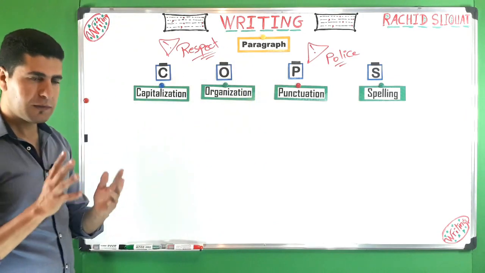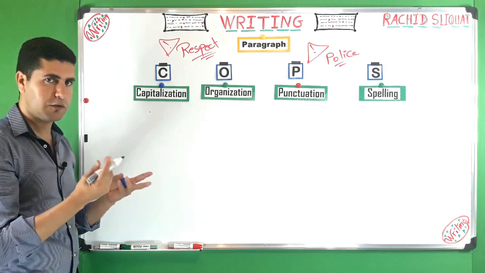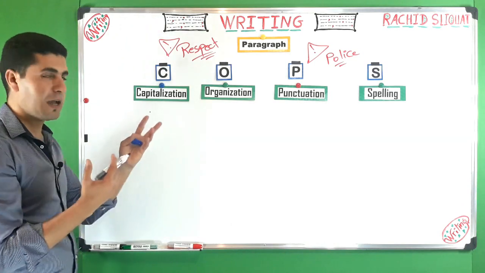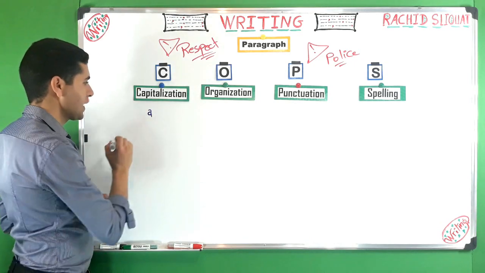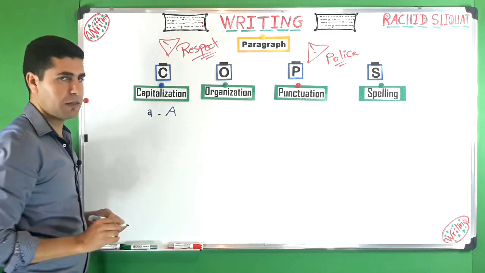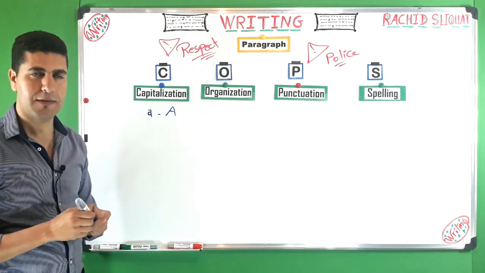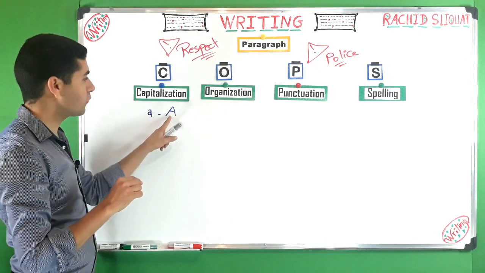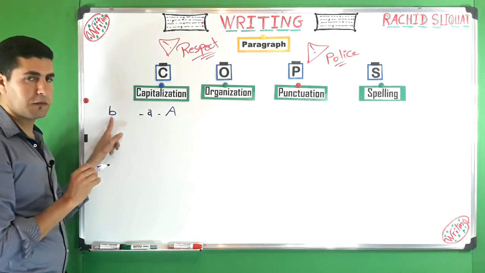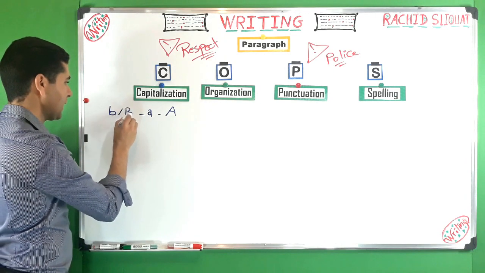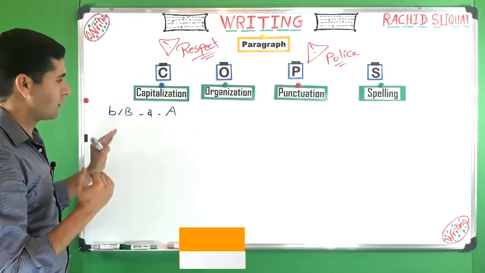Okay? All right. Now let's start with capitalization. What do we mean by capitalization? Now in capitalization we talk about letters. So letters can either be small or capitalized. For example, you can have maybe a like this, or you will have it like this. So this one is small and this one is capitalized, okay? In this episode, we are going to see cases in which you have to capitalize letters, okay? All right. For instance, b, this is small b, or you can have it like capital B, okay? This is capitalized, okay? Now, what are the cases that we have to capitalize letters?